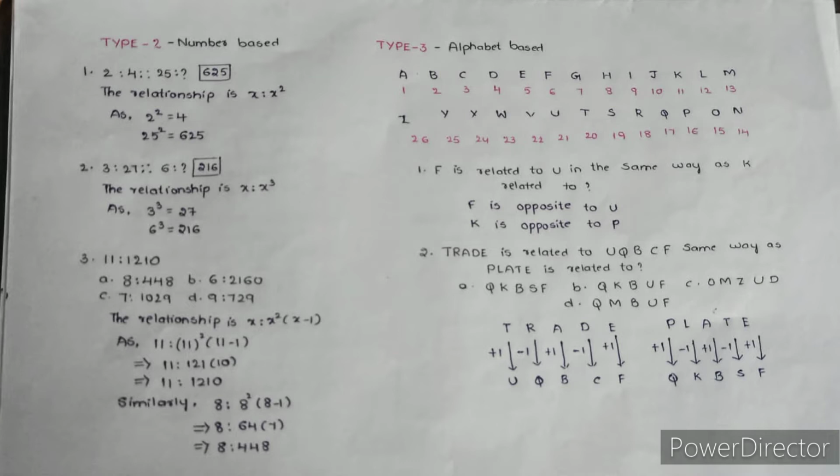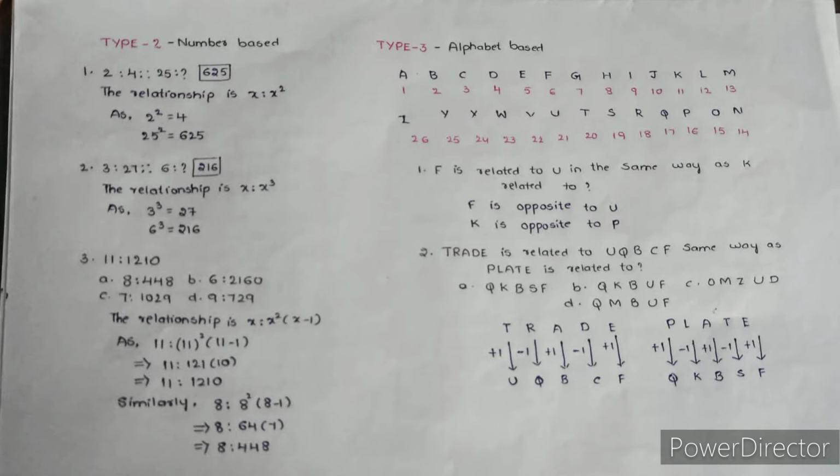And the third question is 11 is to 1210. You have to find out which option has the same relationship. In order to find that, first understand what relationship there is between 11 and 1210. Generally we know that the square of 11 is 121, right?